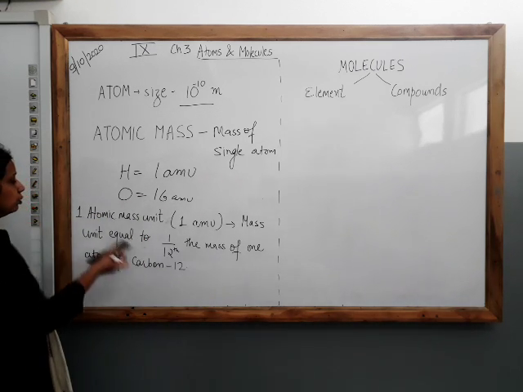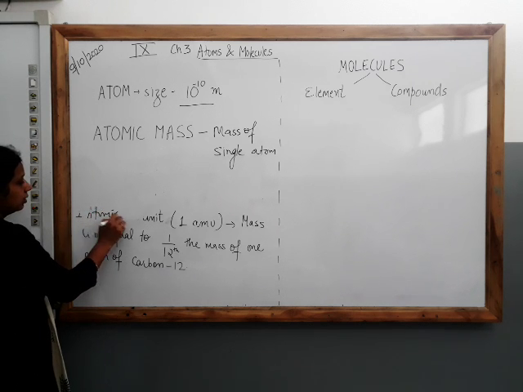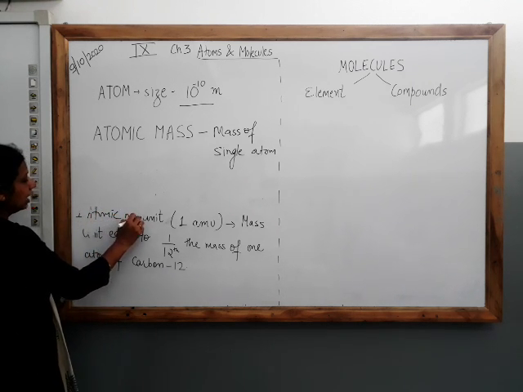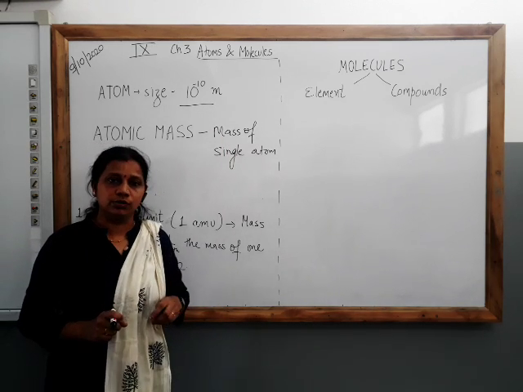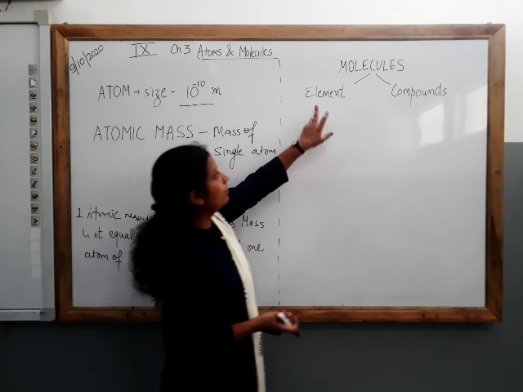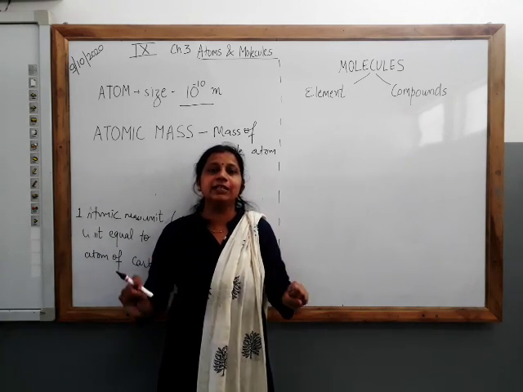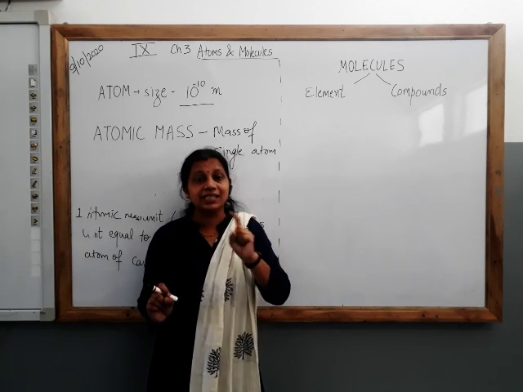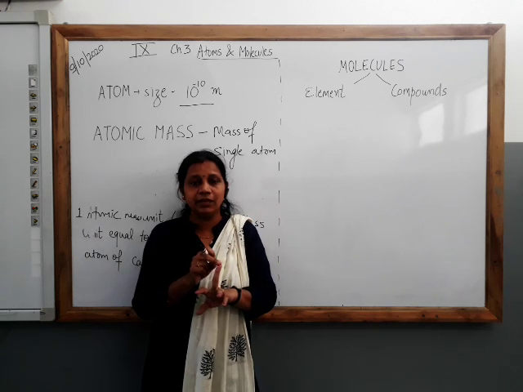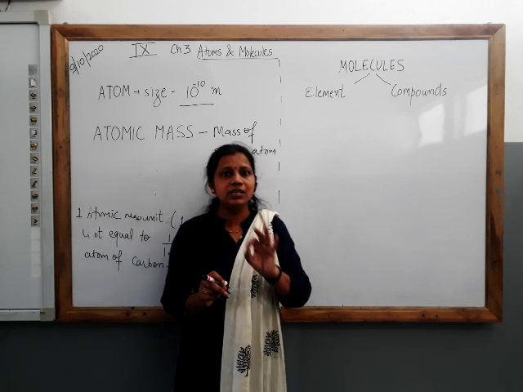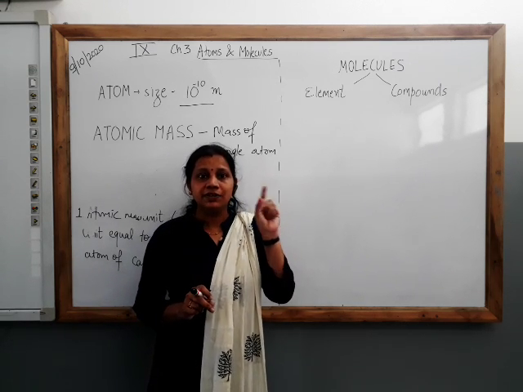Now coming to molecules. What are molecules? When two or more atoms combine together, they form molecules. Molecules can be of an element or a compound. Very few atoms exist in nature independently, freely as a single atom. For example, helium, argon and krypton can exist freely in nature as single atoms.